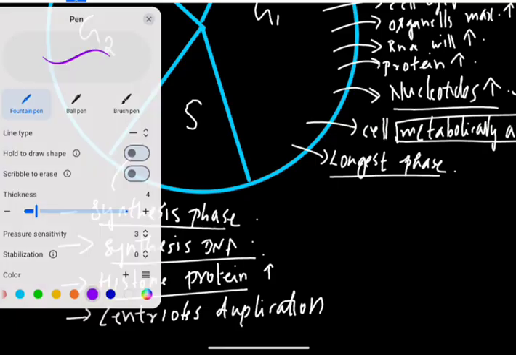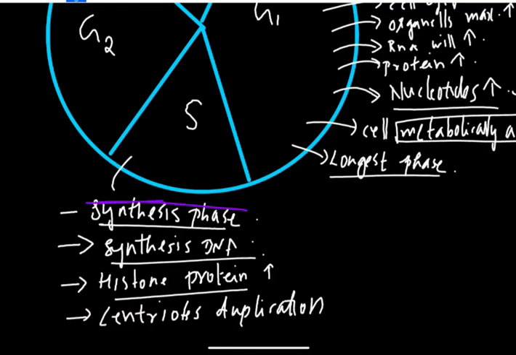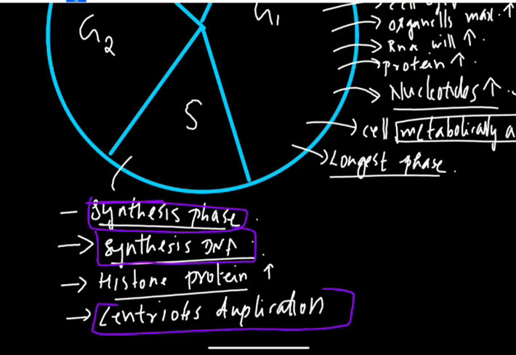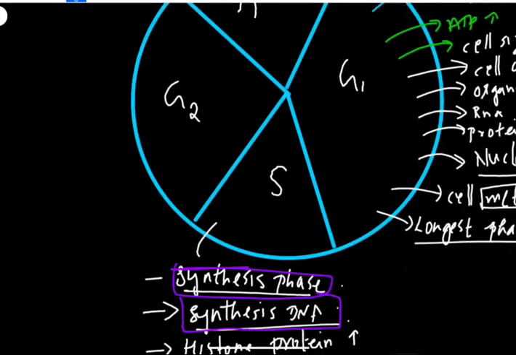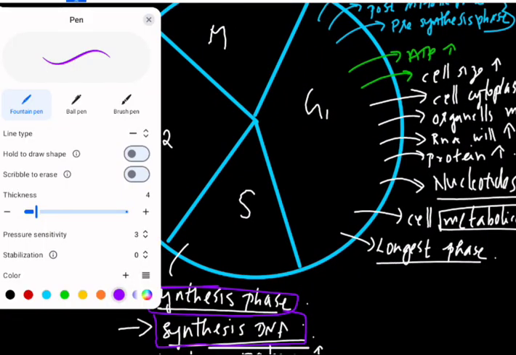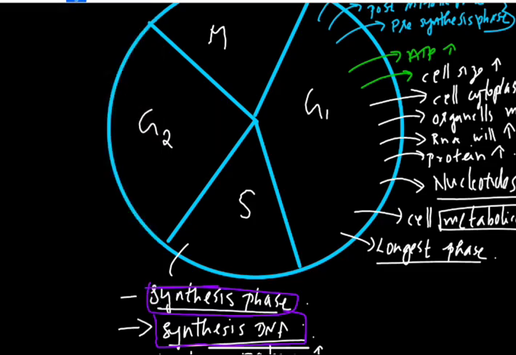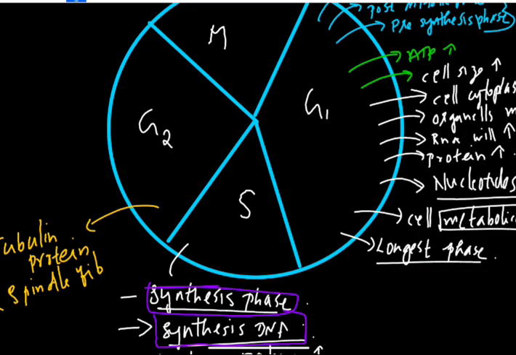So these two are very important points in the S phase. The first one is synthesis of DNA, which is why it is known as synthesis phase. Then centriole duplication occurs in the S phase. The next phase is the G2 phase. What all happens in the G2 phase? In the G2 phase, the tubulin protein is produced, for the spindle fiber formation.